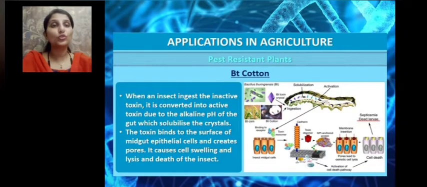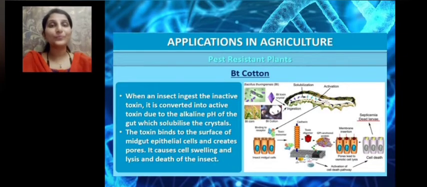The inactive protoxin is converted to active toxin due to the alkaline pH in the gut, and this toxin binds to the epithelial cells of the midgut region and starts to create pores. Once the pores are created, the cells swell, and lysis, or the bursting of the cells, takes place and results in the death of the insect.